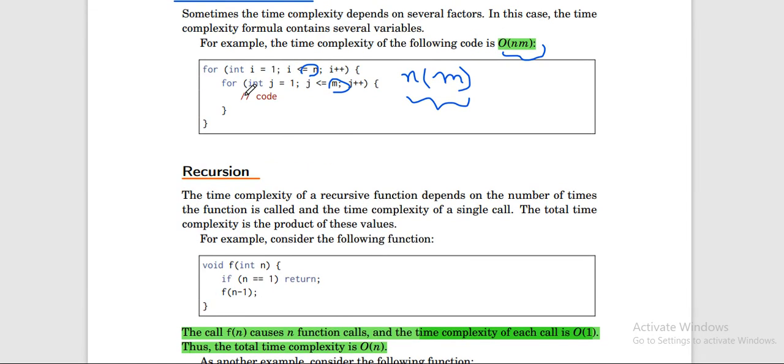And in case you have a third loop inside it iterating k times, then it becomes O(n·m·k), right?